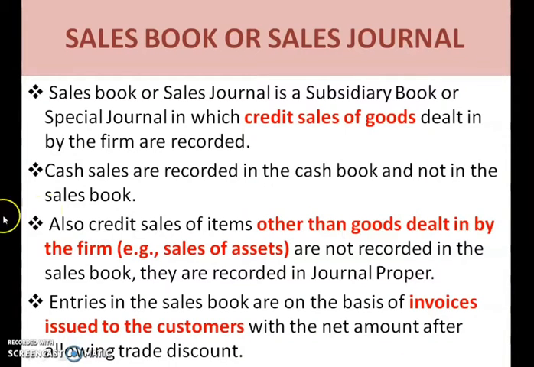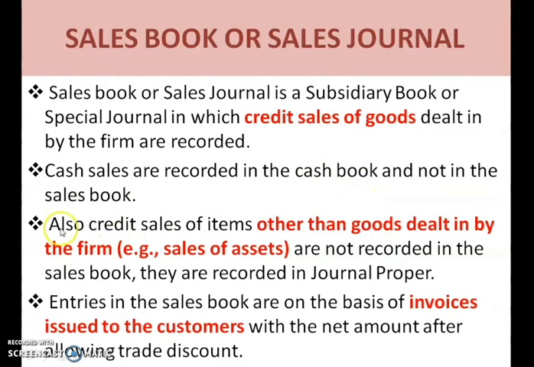Now let us discuss the next type of subsidiary book, that is the sales book, which is also known as the sales journal. The sales book or sales journal is a subsidiary book or a special journal in which credit sales of goods are recorded. We record all the credit sales of goods in the sales book. We are not supposed to record any cash-related sales in the sales book. Only credit sales are recorded here. For recording the cash sales, we record them in the cash book.